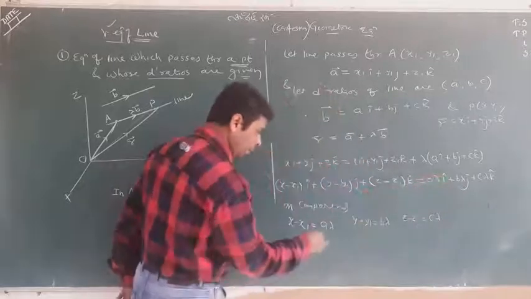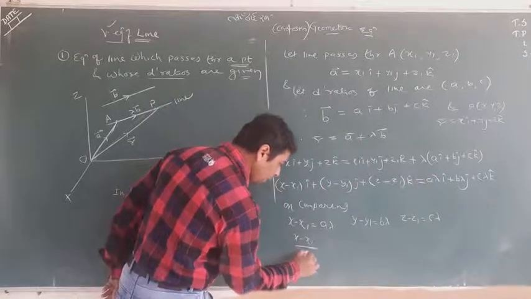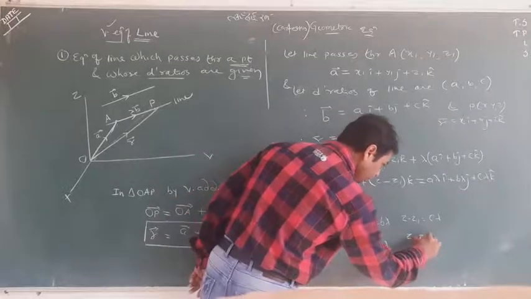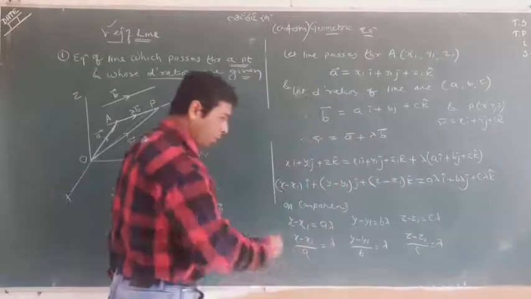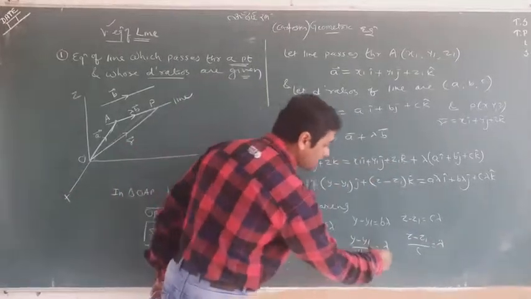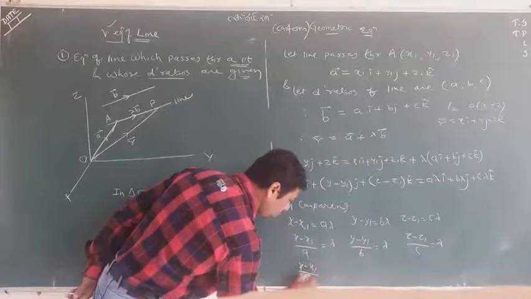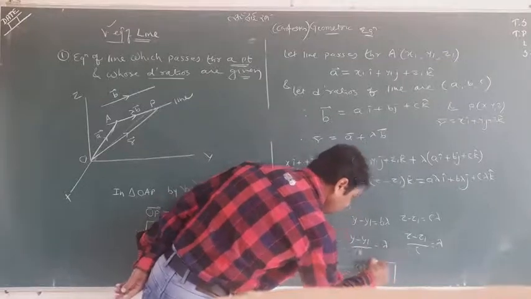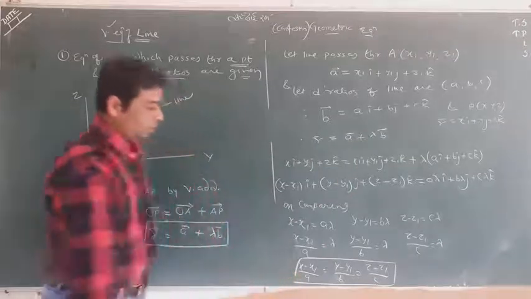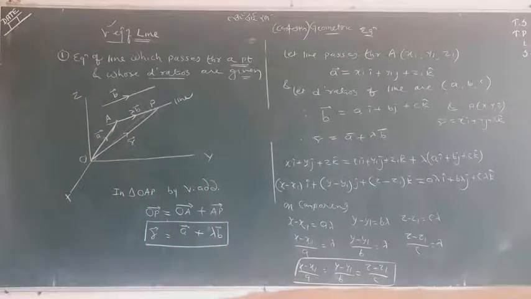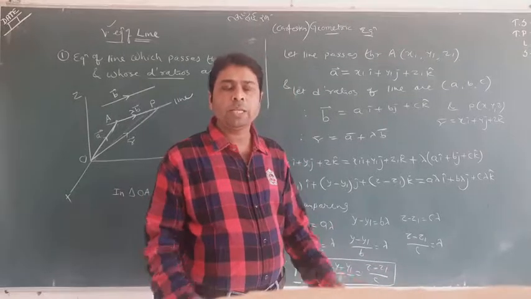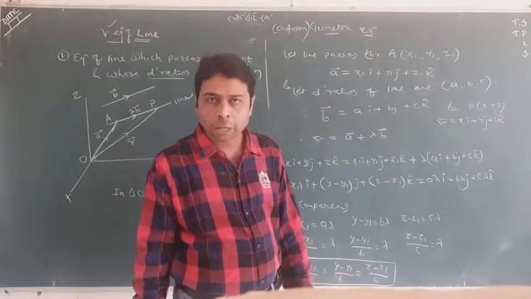So from here you get x minus x1 upon a equal to lambda, y minus y1 upon b equal to lambda, z minus z1 upon c equal to lambda. Can you join all? This is lambda, this is lambda, this is lambda. So x minus x1 upon a, y minus y1 upon b, and z minus z1 upon c. This is the Cartesian form of the line, the Cartesian equation of the three-dimensional line.